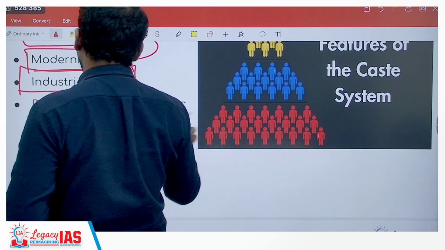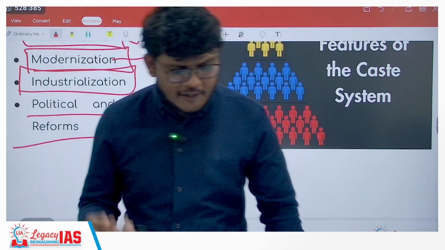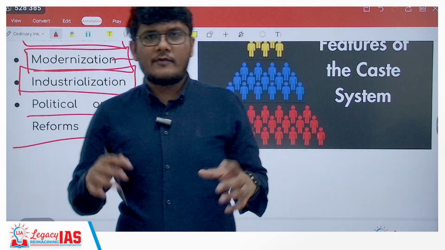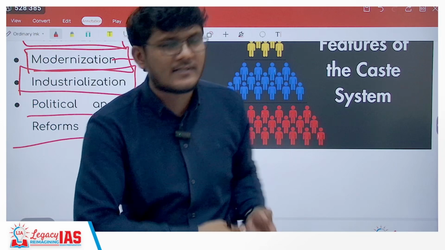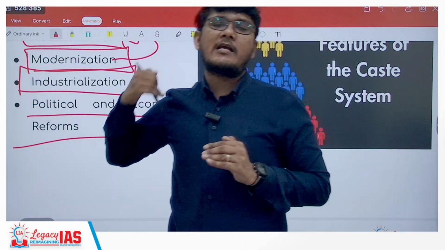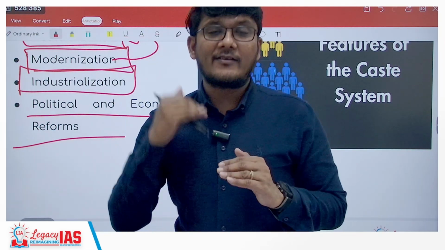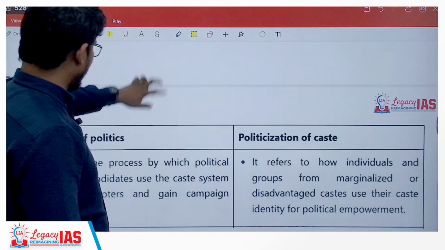Then you have political and economic reforms. Political reforms, specifically talking about reservation of seats, etc. Reservation of seats for the socio-economically backward, the SCs, STs, etc. when it is there, it empowers these socio-economically backward castes. When they are empowered, they will go up the ladder in social mobility.